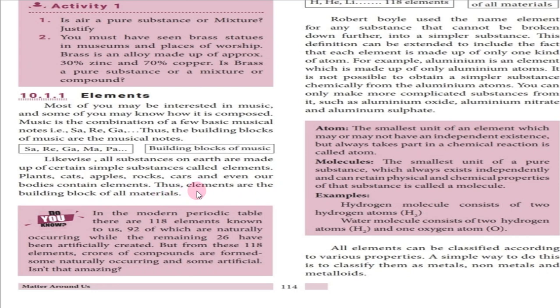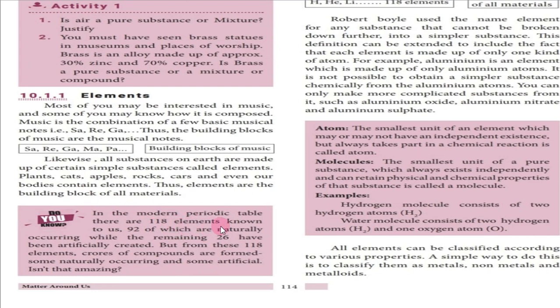One more question: what are the building blocks of all materials? Elements. Okay, and you have heard about the word periodic table. These elements are arranged in the modern periodic table. In the modern periodic table there are 118 elements. How many elements are present in the modern periodic table? This is also one more question.